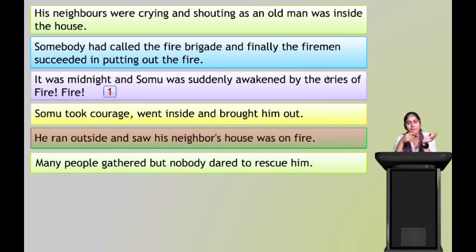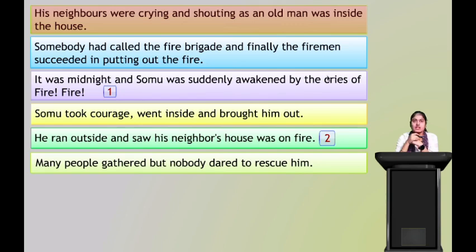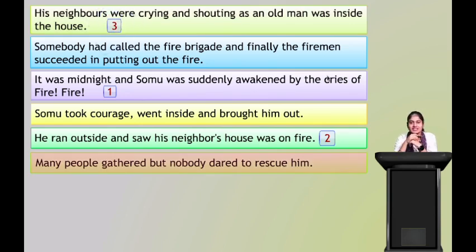Next, then what happened? He ran outside and saw his neighbor's house was on fire. Correct? So the second sentence will be: he ran outside and saw his neighbor's house was on fire. Next, his neighbors were crying and shouting as the old man was inside the house. Many people gathered but nobody dared to rescue him.